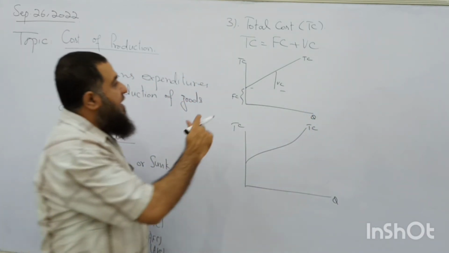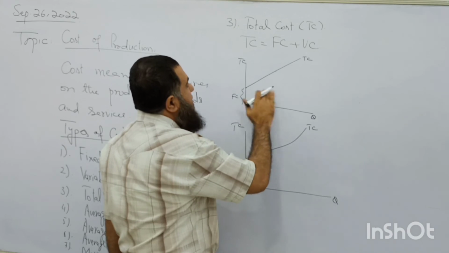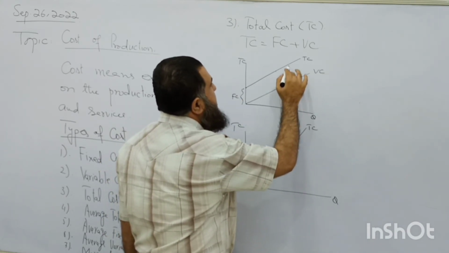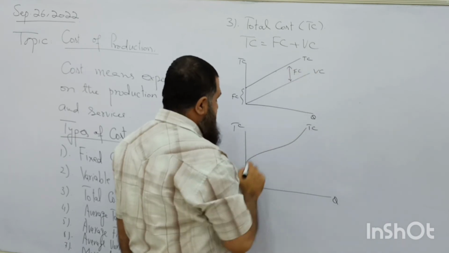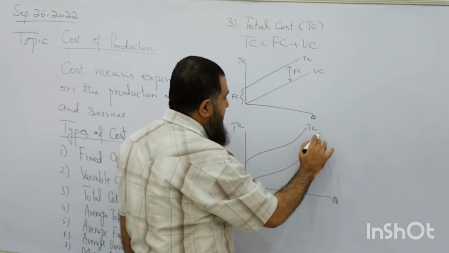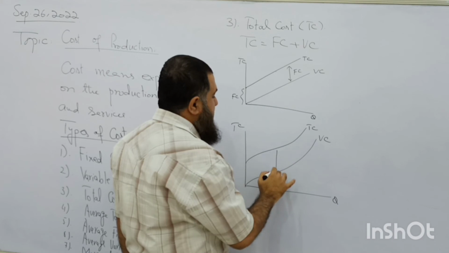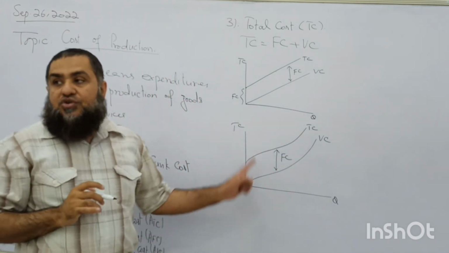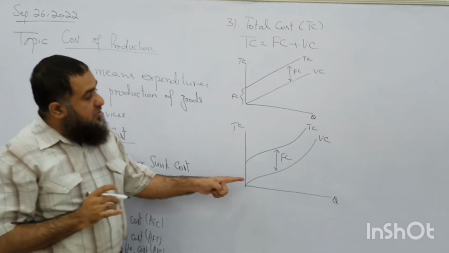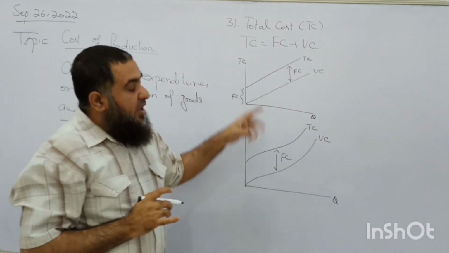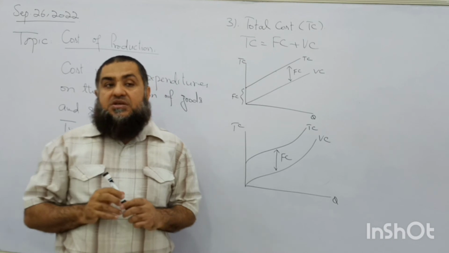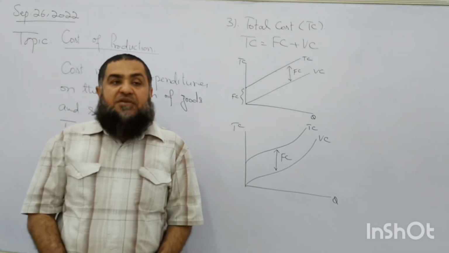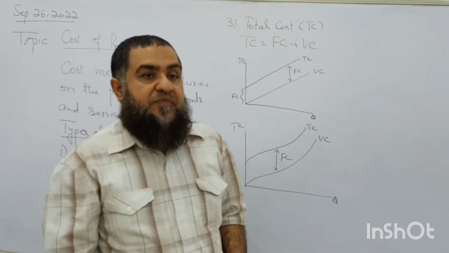Okay? Here, if I draw like this is the variable cost, and in between these two, this is the fixed cost, and here I am drawing the variable cost, so in between is what? The fixed cost. So I have shown these two diagrams, because sometimes there is going to be a multiple choice question about the shape of variable cost and total cost.